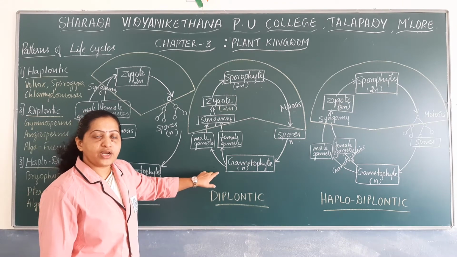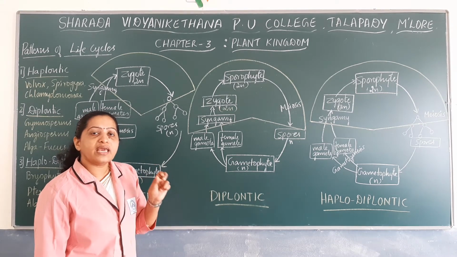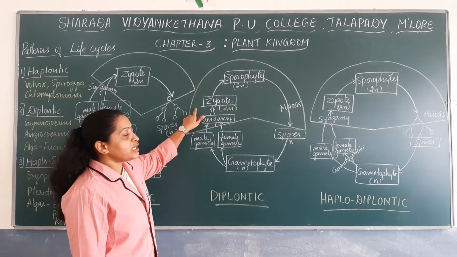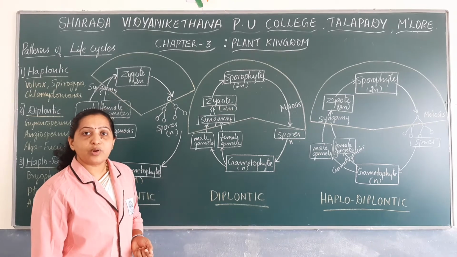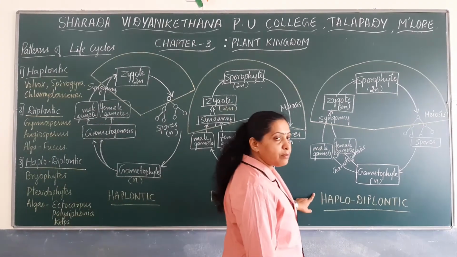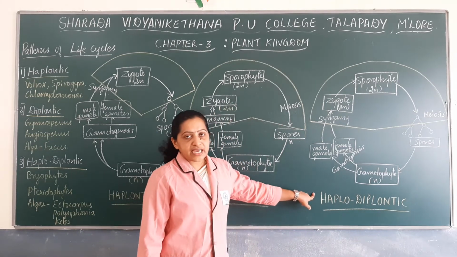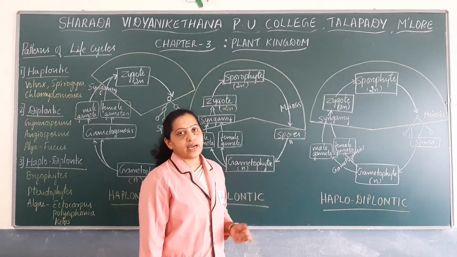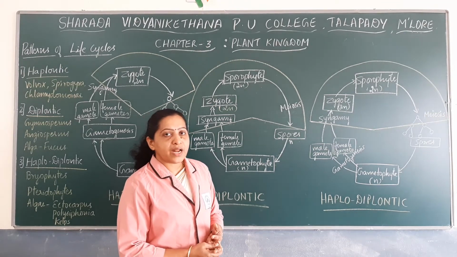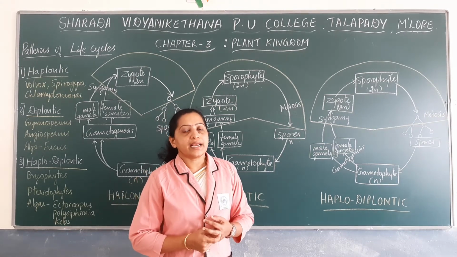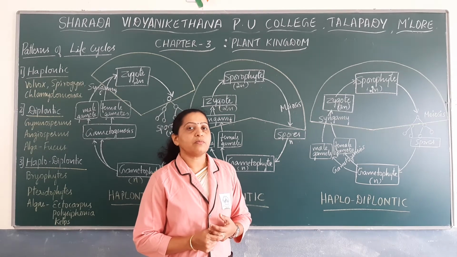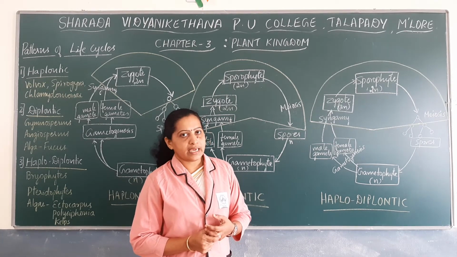Okay, the haploid plant body, that is the gametophyte, is only few celled. That's why this pattern of life cycle is known as the diplontic life cycle. So next, let us note down one more type of life cycle pattern, that is the haplodiplontic life cycle. The haplodiplontic life cycle is seen in groups of plants like bryophytes, pteridophytes and some of the algae like Ectocarpus, Polysiphonia and Kelps.